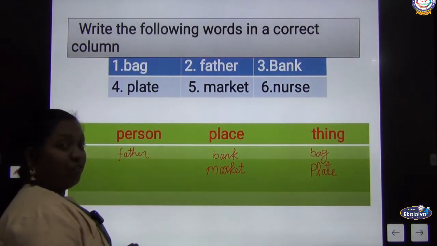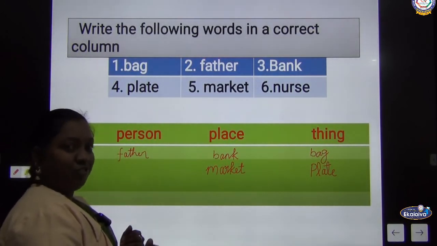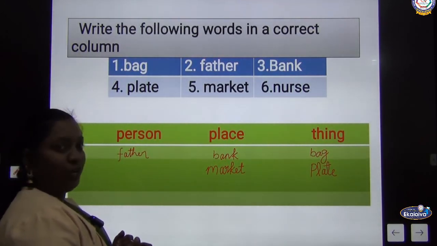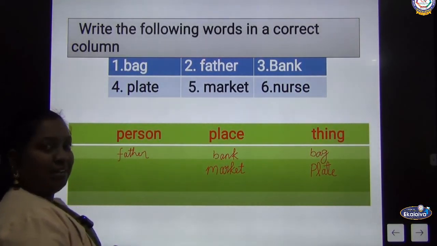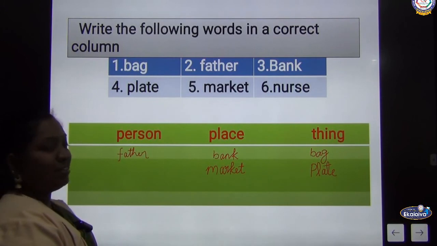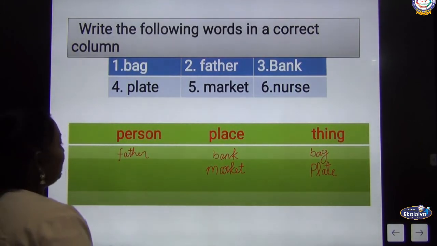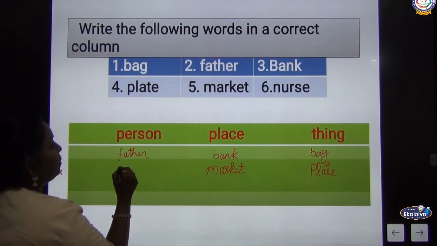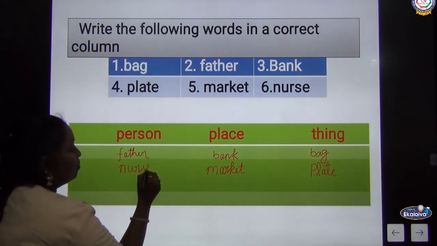They are very important for us. When we get sick or have an illness, they will treat us and we will get recovery. They are one of the persons who give care for us, isn't it? So who are they? Nurse. Are they person, place or thing? Yes, exactly, a nurse is a person. So write under the column of person.